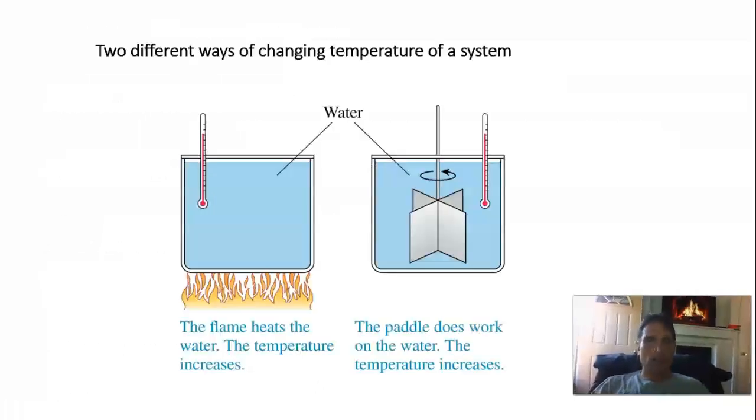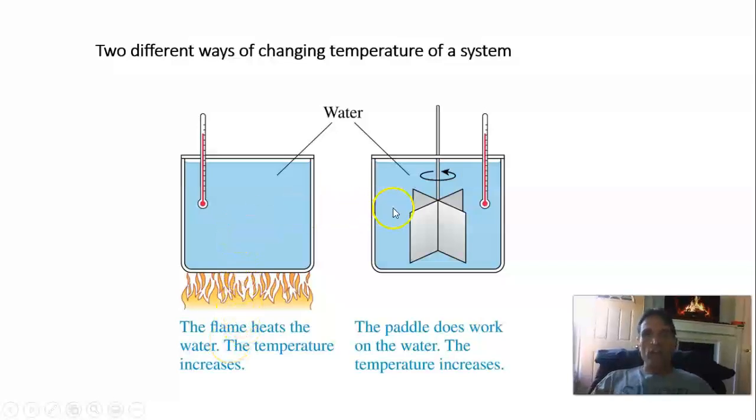And here's an example. So here's water. We can raise the energy of the water by heating the water, supplying heat, and we can also raise the energy of the water by doing work on the water.